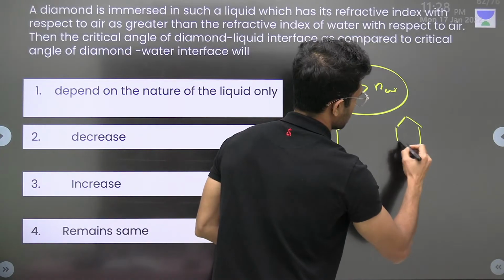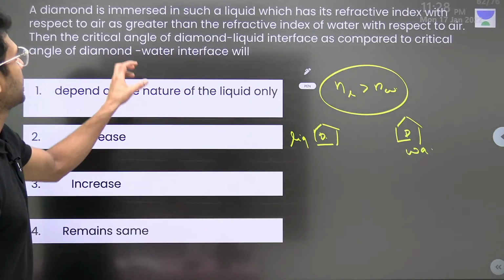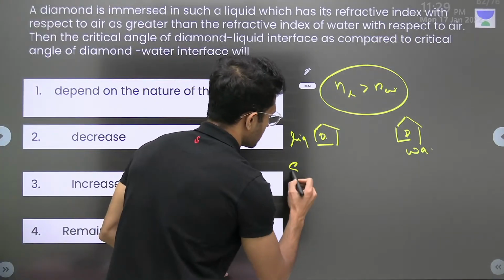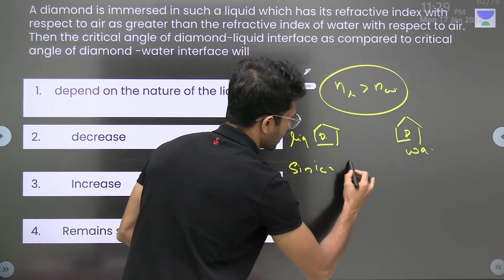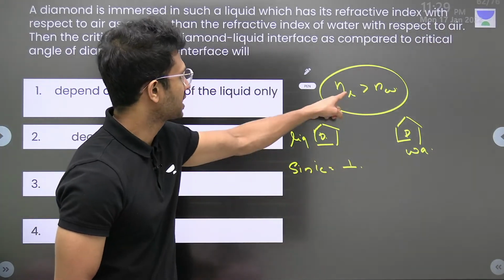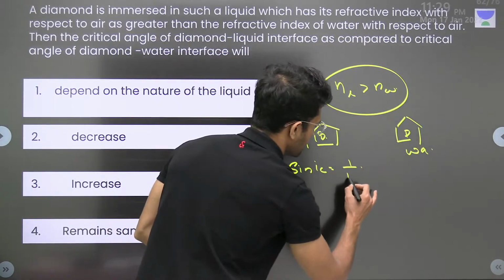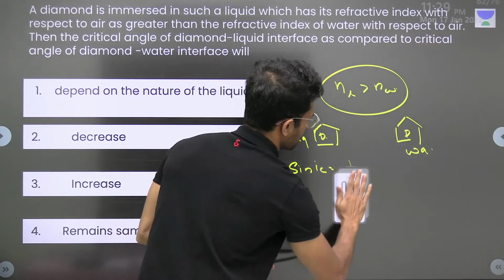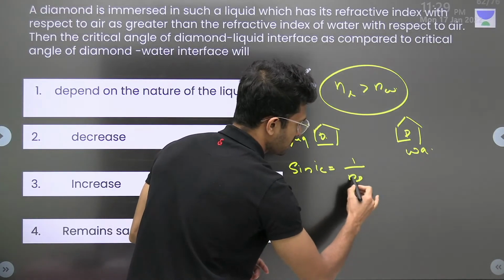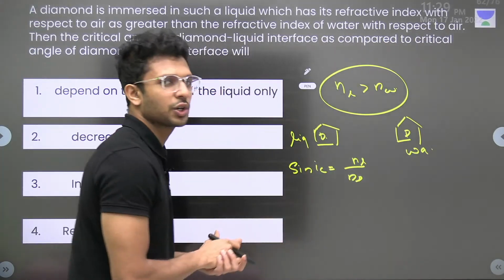We also have this diamond in water. We are asked to compare the critical angles of both cases. We know sine of critical angle is equal to 1 by refractive index. So 1 by refractive index of diamond with respect to liquid, so n of liquid by n of diamond. So n of liquid I'm going to write on the top.